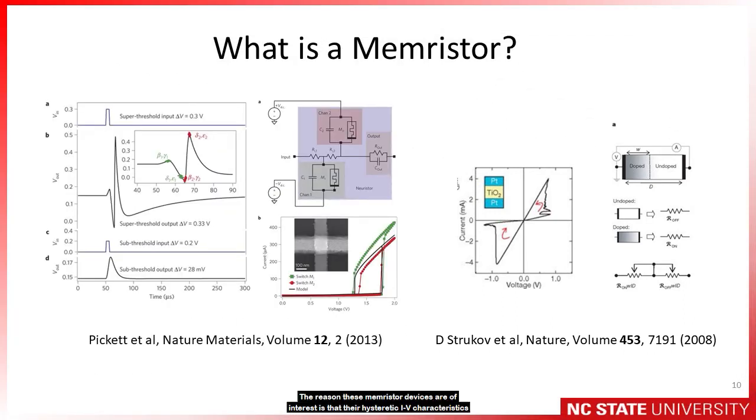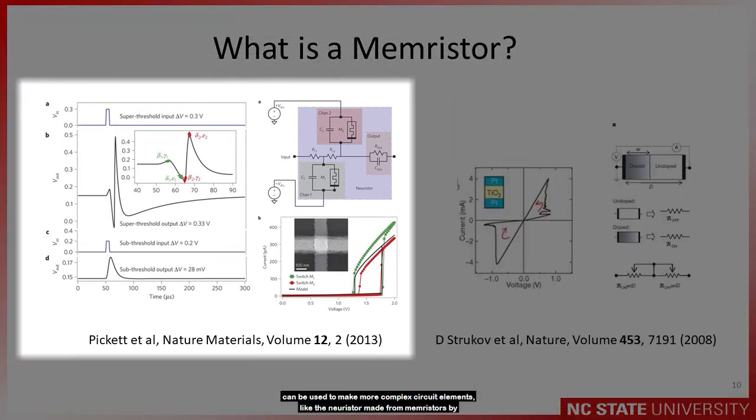The reason these memristor devices are of interest is that their hysteretic IV characteristics can be used to make more complex circuit elements, like the neuristor made from memristors by Pickett et al. These neuristors mimic the neurons in the brain and contain memory of previous voltage pulses. This has been proposed as potentially bringing us closer to more scalable and neuromorphic computer architectures that have applications in machine learning.